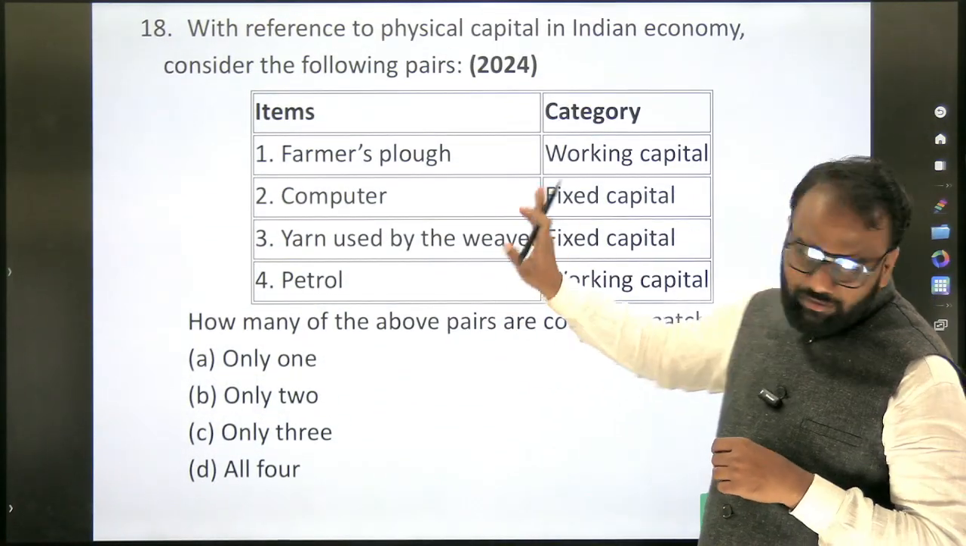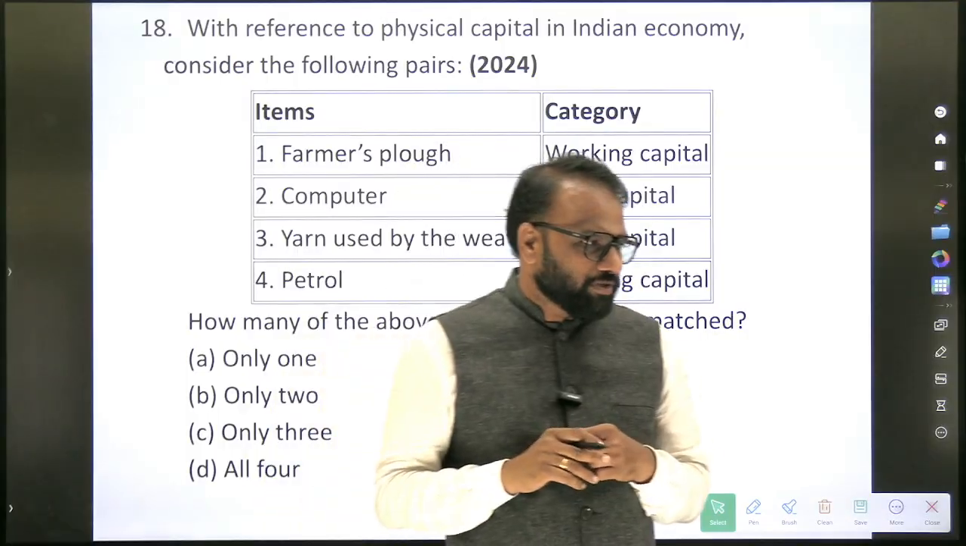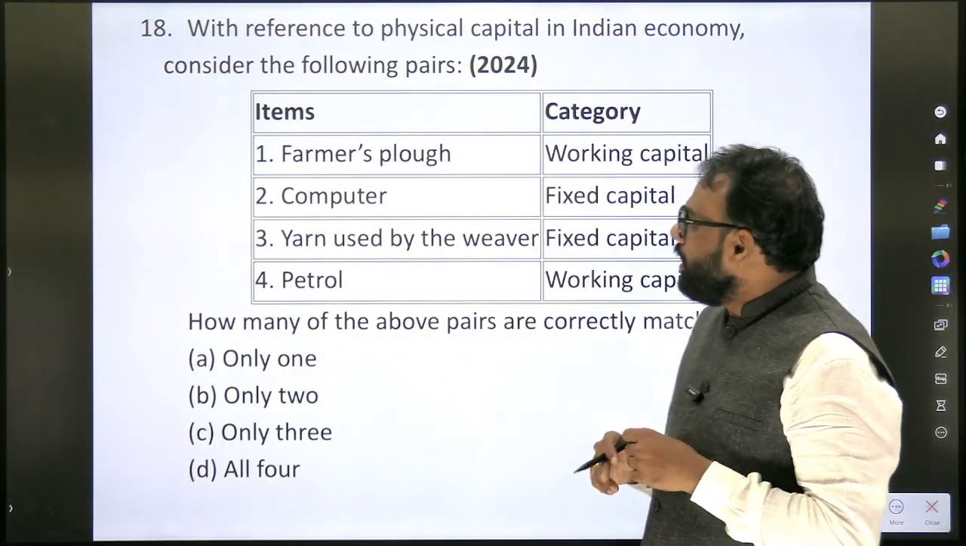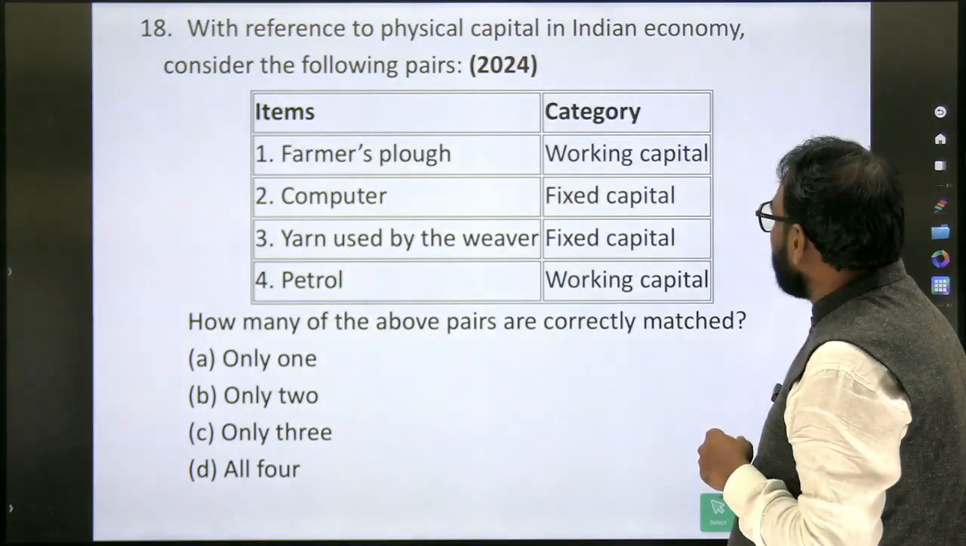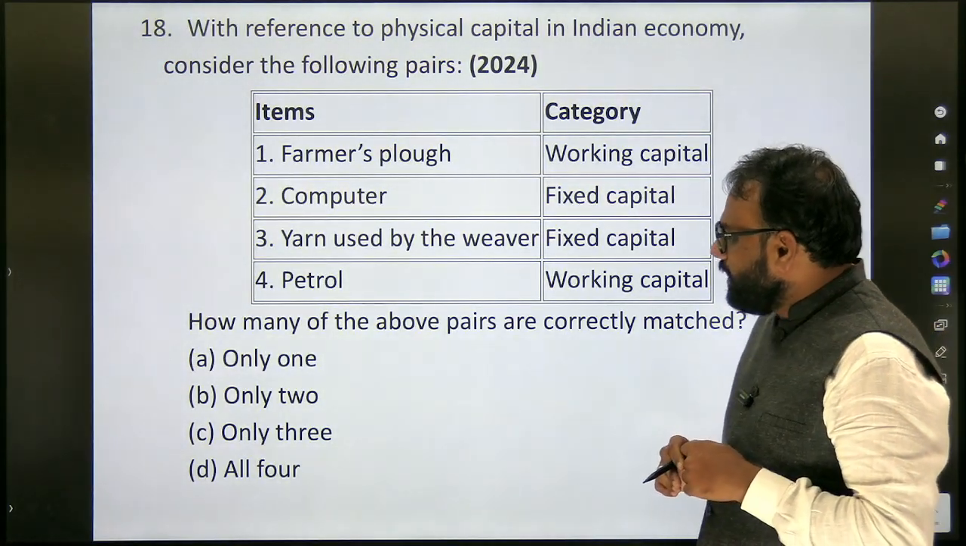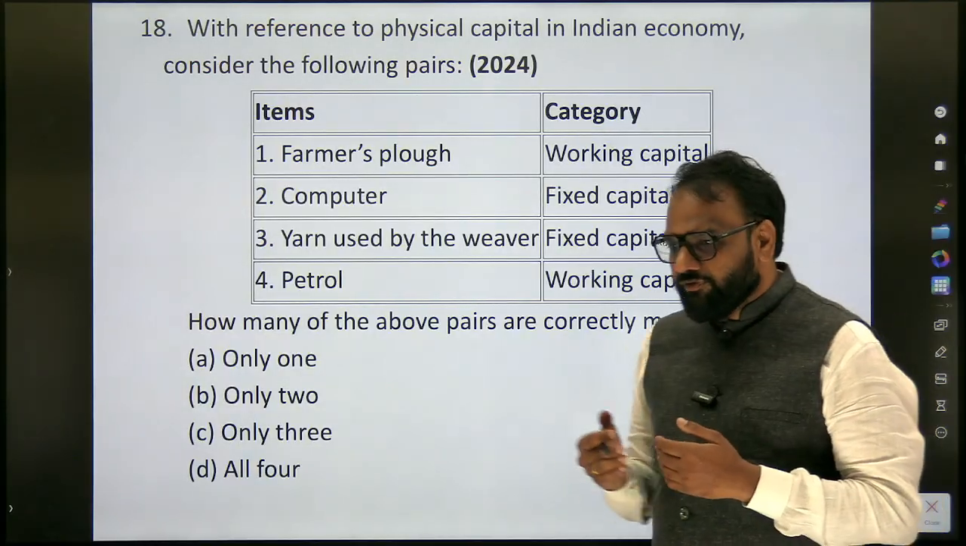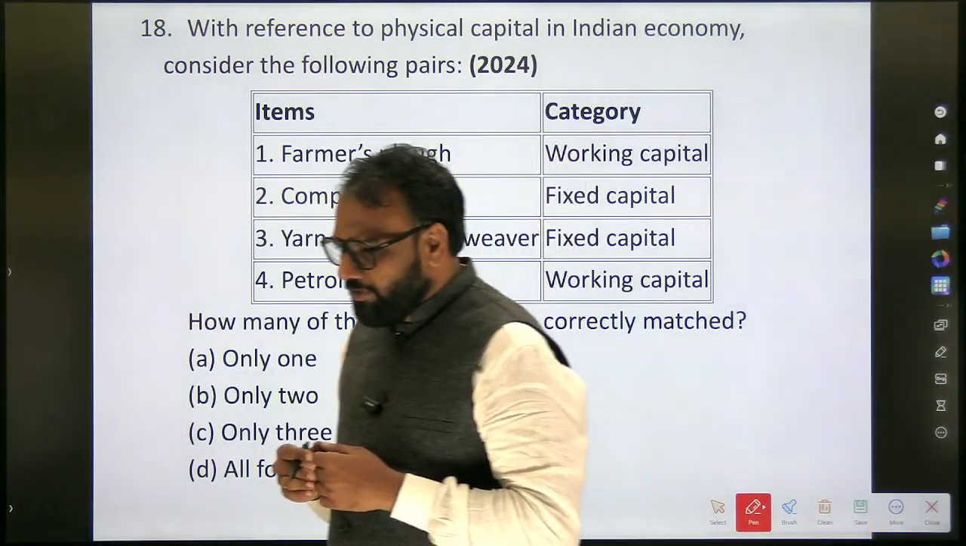Okay, so this question we shall discuss. It's already 12. Last question. With reference to the physical capital of the Indian economy, consider the following pairs. Farmer's plough, a computer, yarn used by the weaver, petrol. So the classification is between what? Fixed capital and working capital.